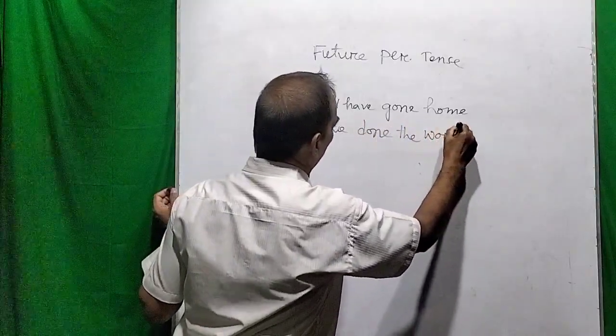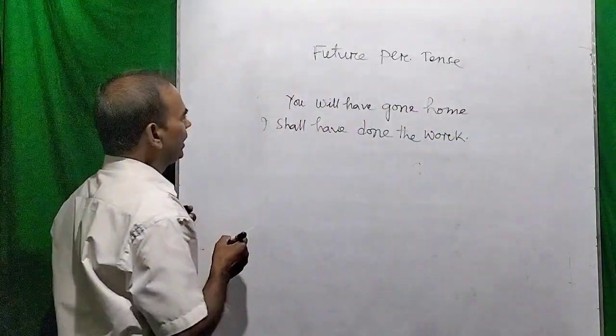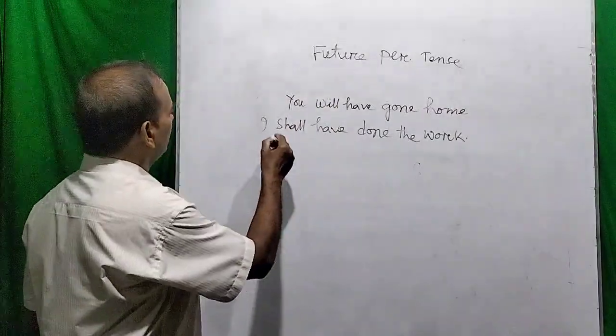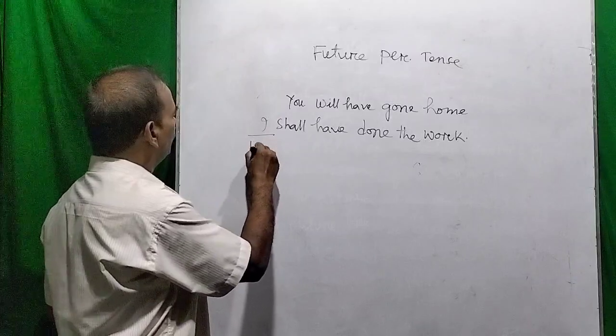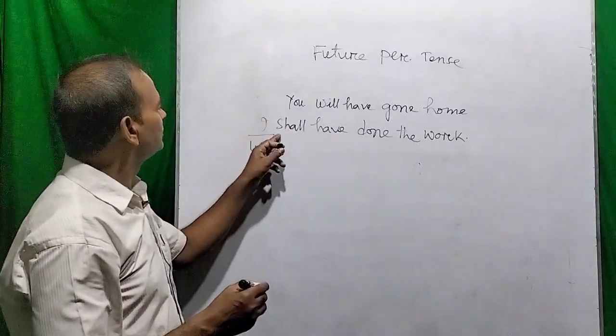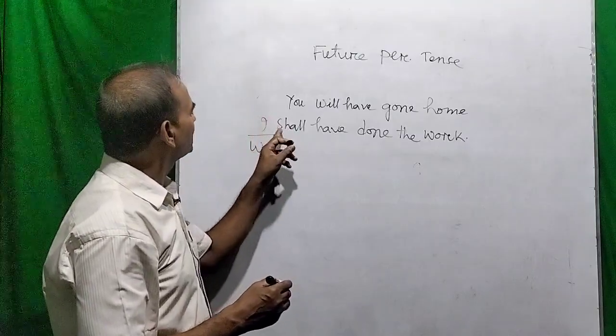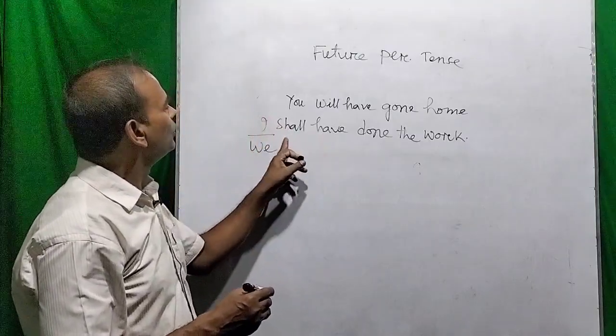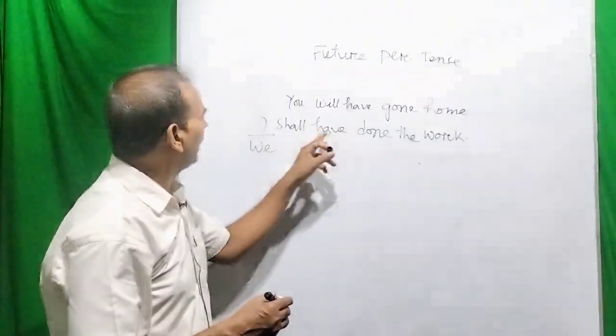I shall have done the work. So dear viewers, you see I shall have done the work, or you may use it, we shall have done the work. So the first person takes shall have or will have.